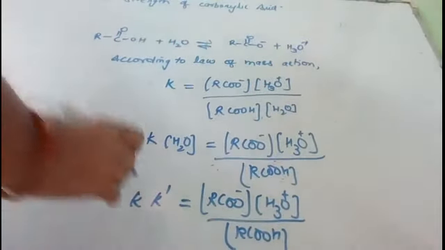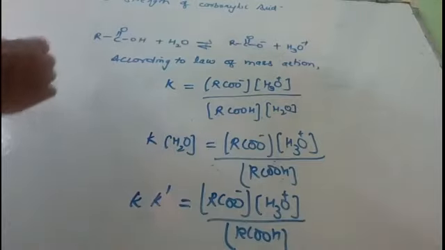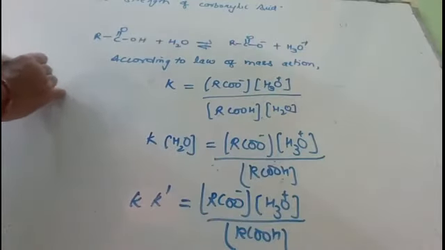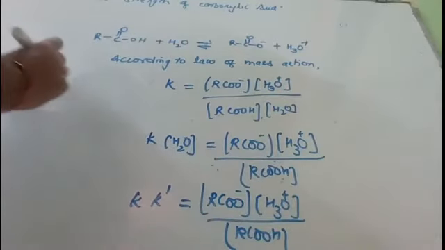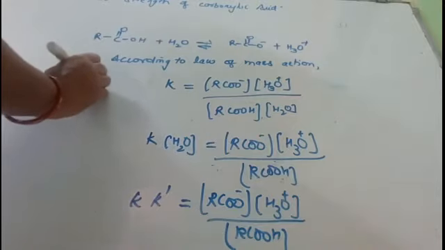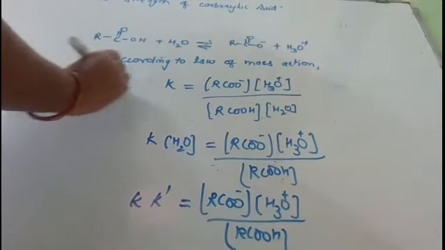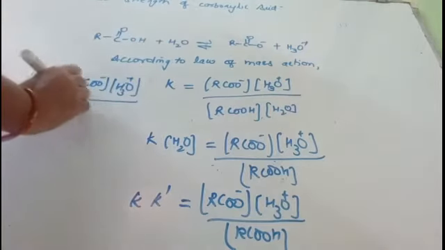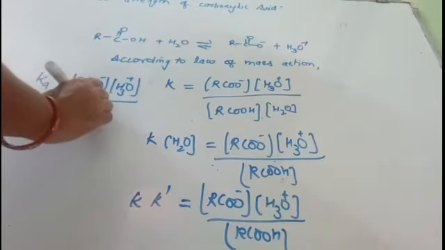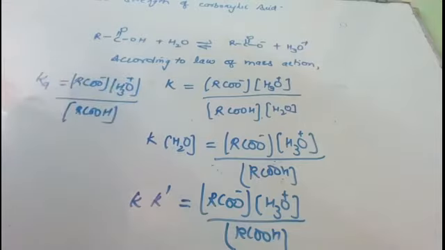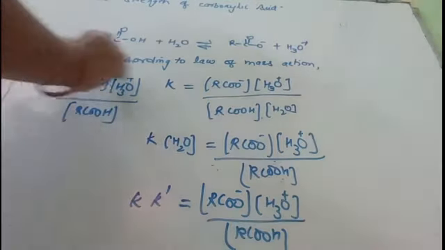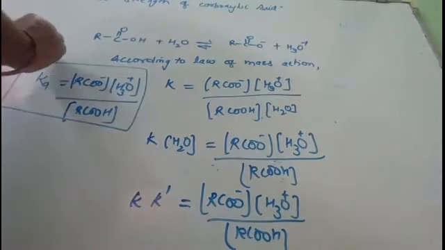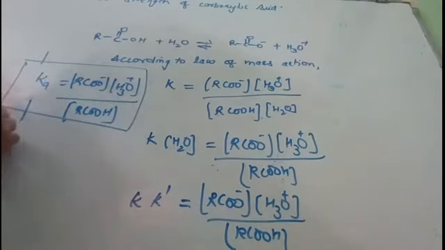Now this K dash is a new constant, we can write it as Ka. That is equal to the carboxylate ion concentration times the hydronium ion concentration divided by the carboxylic acid concentration. This Ka is known as the dissociation constant of acid.